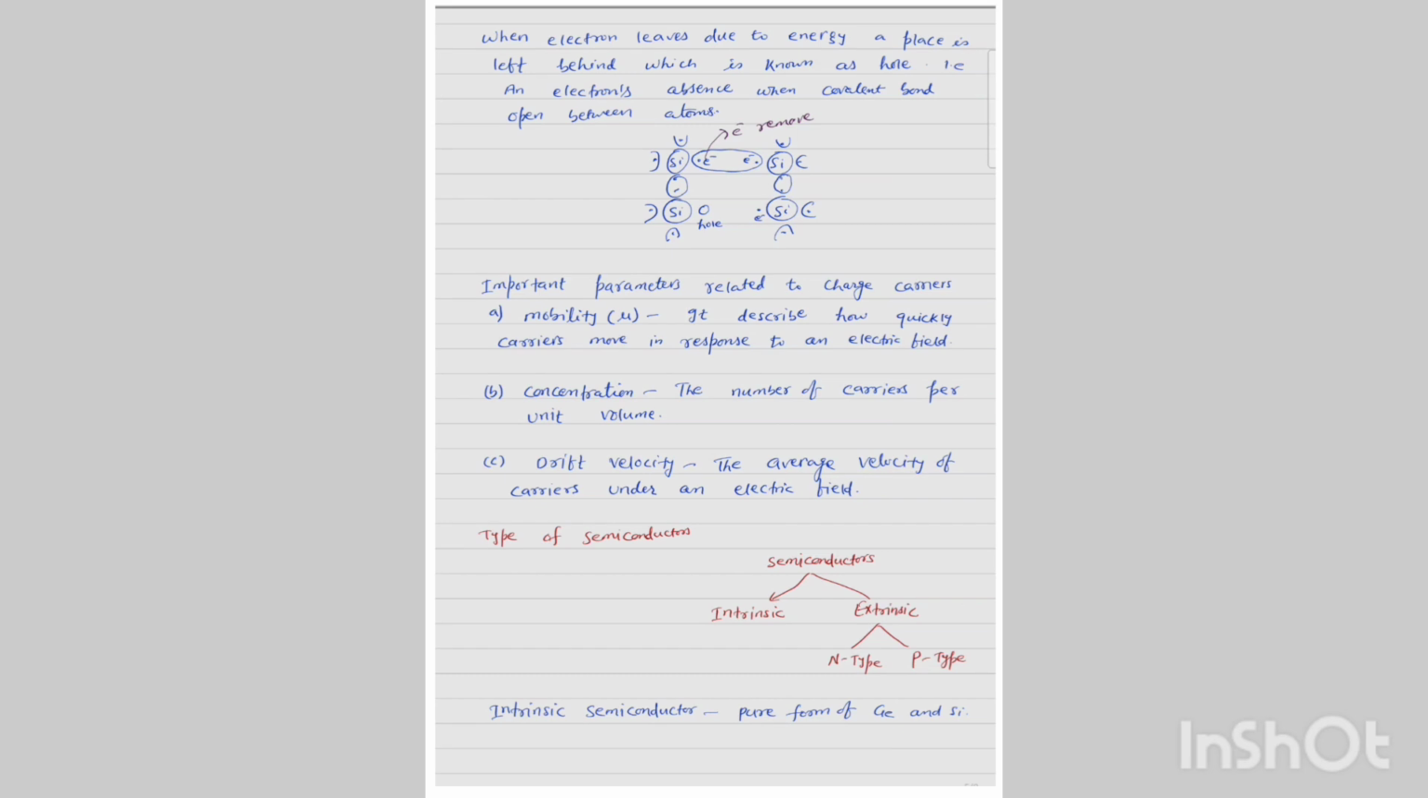Important parameters related to the charge carriers. Mobility decides how quickly carriers move in response to an electric field. Concentration is the number of carriers per unit volume. Drift velocity is the average velocity of the carrier under an electric field.